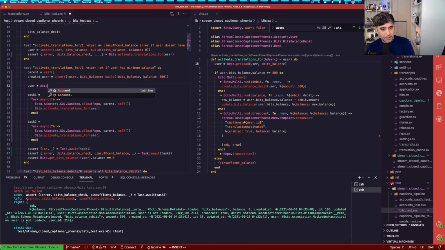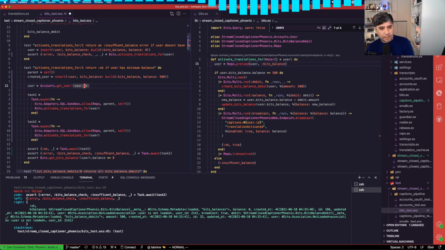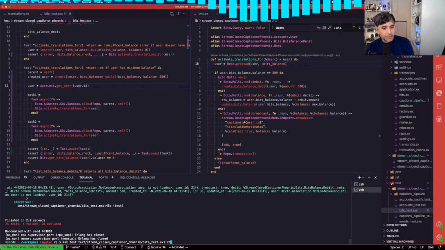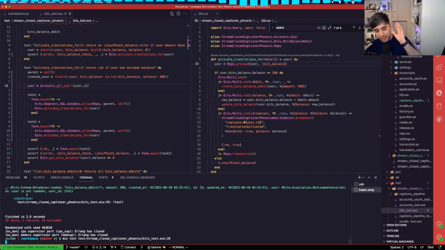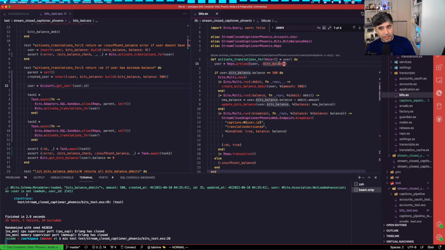So let's go ahead and do accounts.get user, and user ID. Now let's run this test again. So now we're eliminating the chance of the logic without the forced preload. We're getting a clean user that doesn't have any preloaded associations on there. So both of these executions separately should try to preload the bits balance.